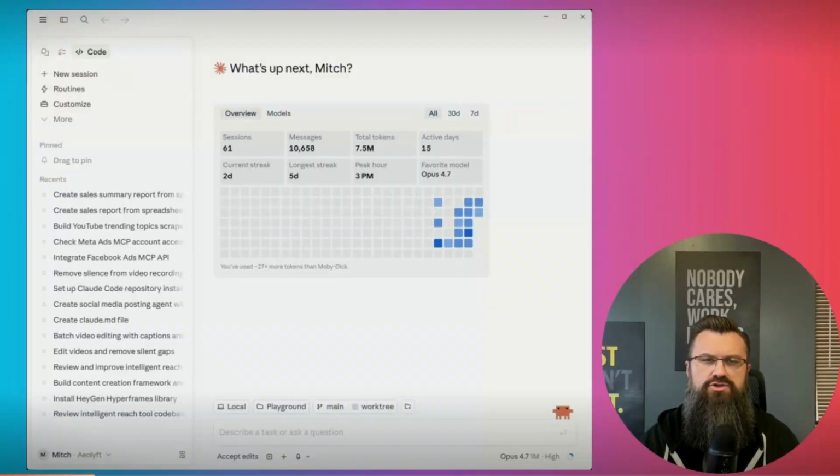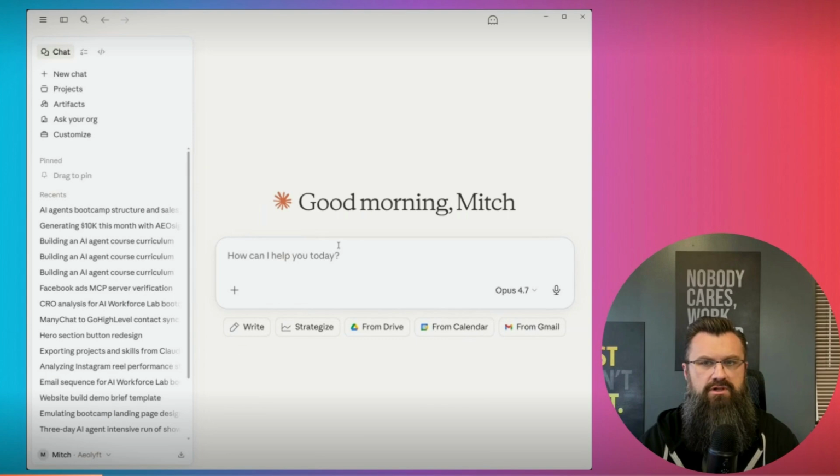And today I'm going to show you exactly what an agent is and how you can start using one right now with the power of the Claude Desktop app. So what is the difference between a chat window and an AI agent? Well, a chat window gives you advice. An AI agent does the actual work for you.